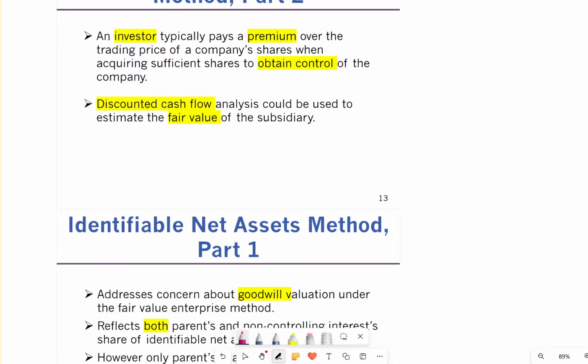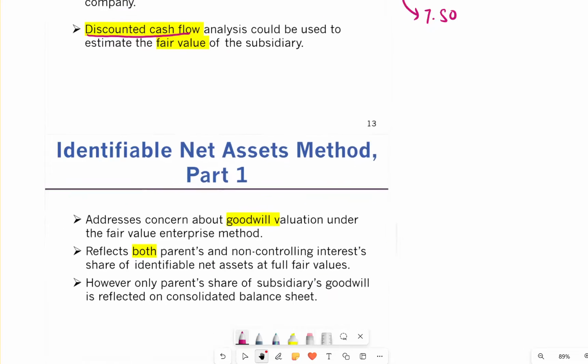An investor, in this type of thing, typically pays a premium over the trading price. If the shares are trading at, let's say, $6, we will pay more, so we will pay 7.50. So if they're trading at 6, we will pay 7.5 to take over the company, and that's to obtain control of the company. And sometimes what we do is we use a discounted cash flow analysis, which means you present value the future cash flows. That's what it means.